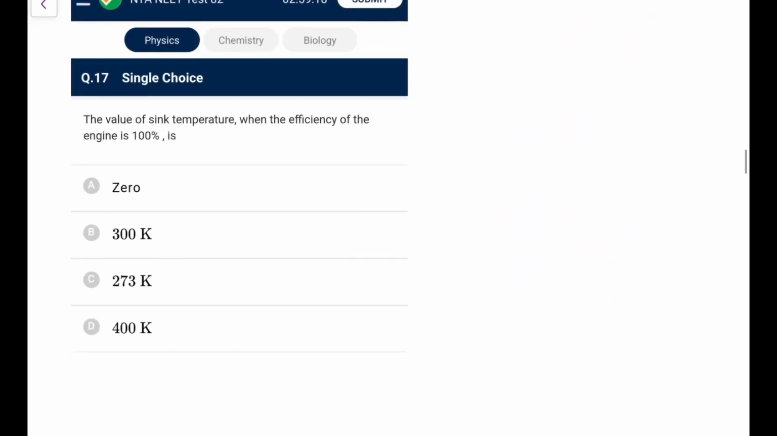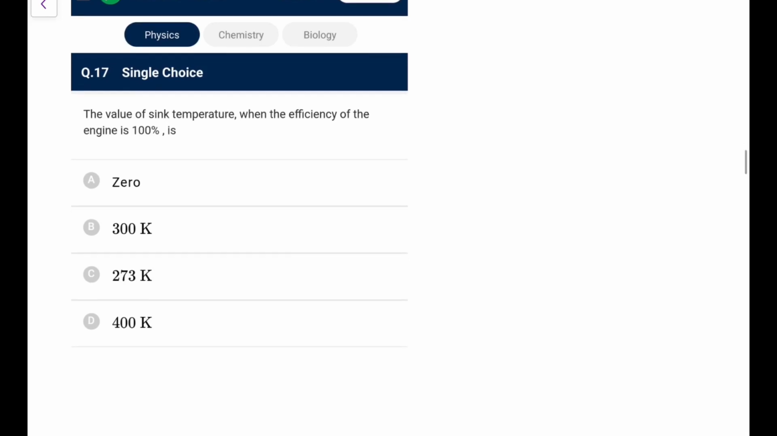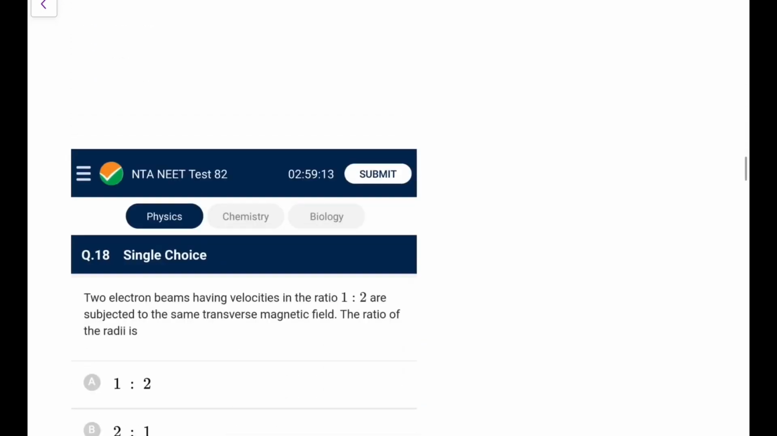Next, the value of sink temperature when the efficiency of the engine is 100%. You know, efficiency is 1 minus Tc by Th. So for it to become 1, Tc has to be 0, which is not attainable. But let's say in this question you just asked, so it should be 0.